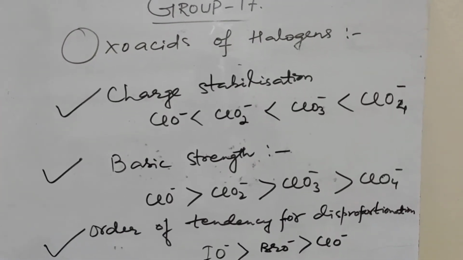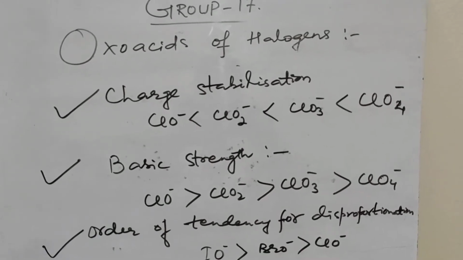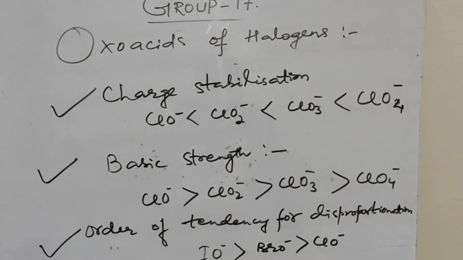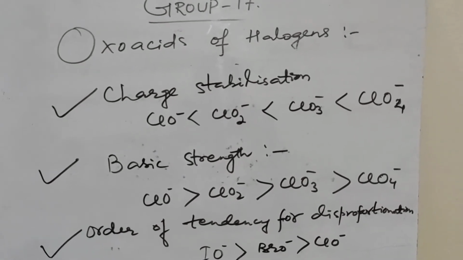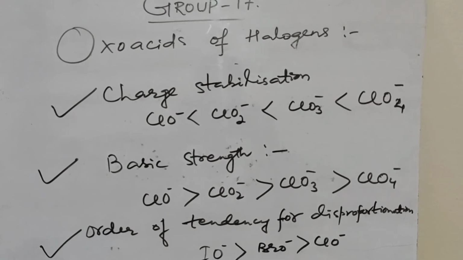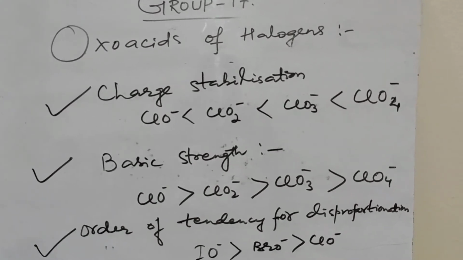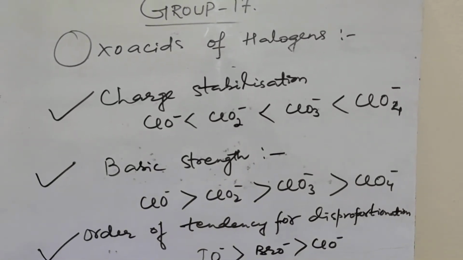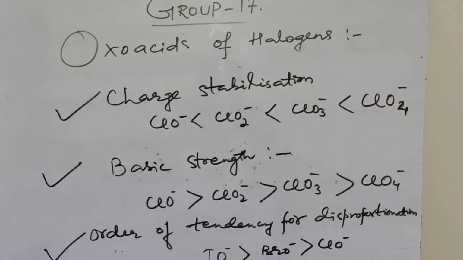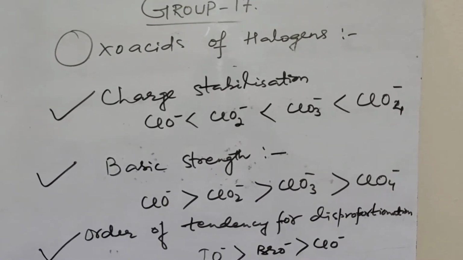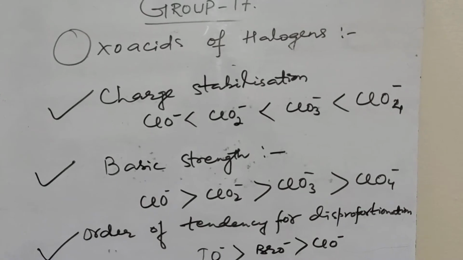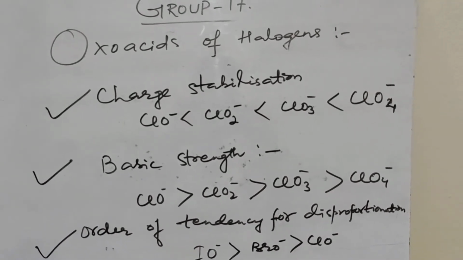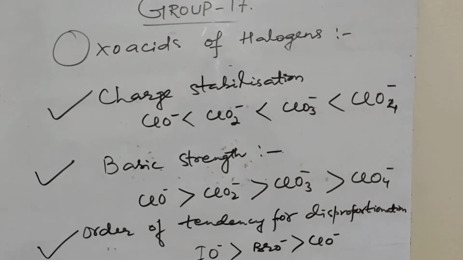Let us see the charge stabilization of the conjugate bases of the oxyacids of halogen. Charge stabilization of ClO minus is less than ClO2 minus, ClO2 minus is less than ClO3 minus, ClO3 minus is less than ClO4 minus. Basic strength: as we know, the stronger the acid, the weaker its conjugate base. So ClO minus will be the strongest base, followed by ClO2 minus, ClO3 minus, ClO4 minus. So ClO4 minus, that is perchlorate ion, is the weakest base.